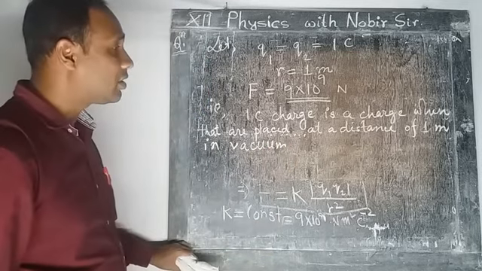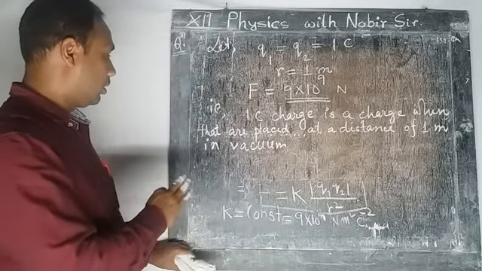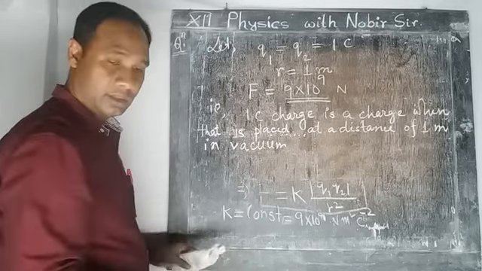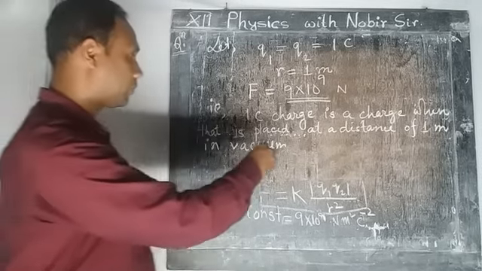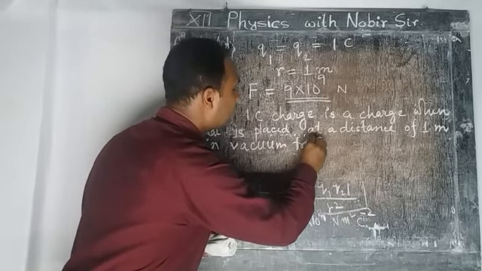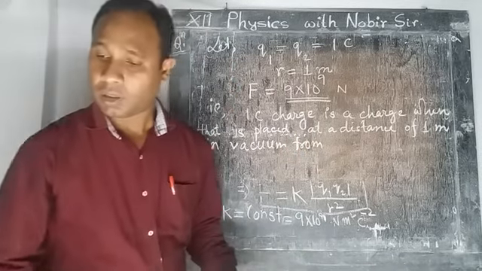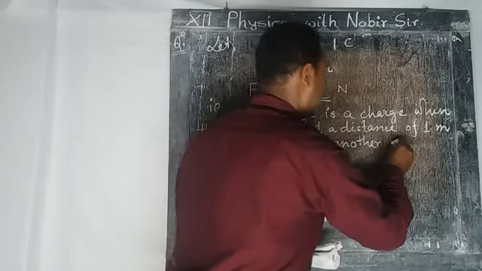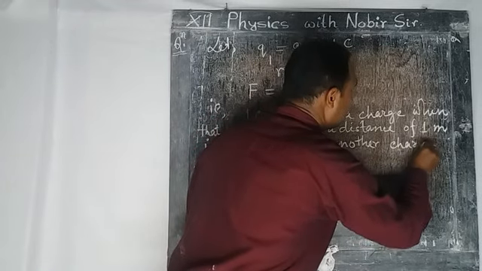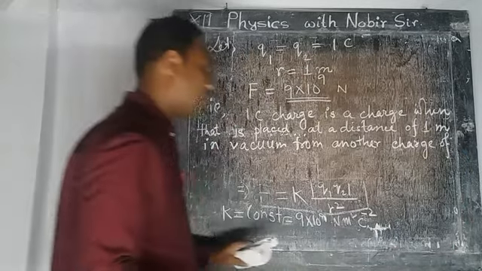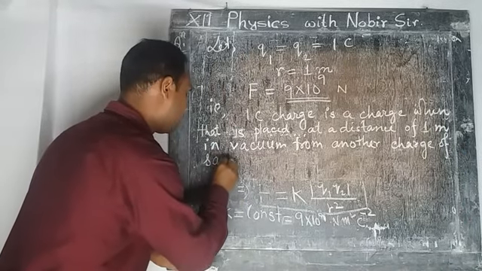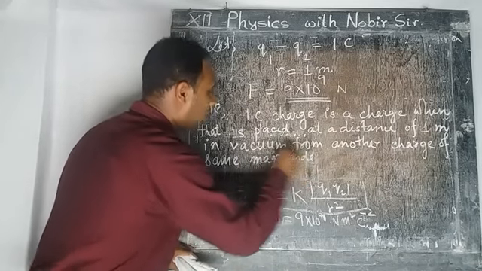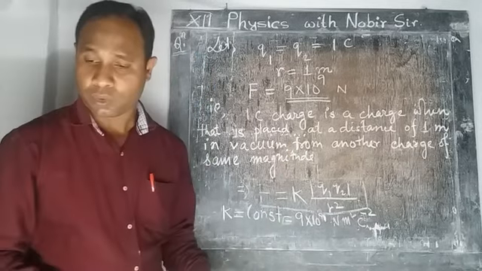One coulomb charge is a charge when that is placed at a distance of 1 meter in vacuum from another charge of same magnitude. I will talk about the vacuum a little later.